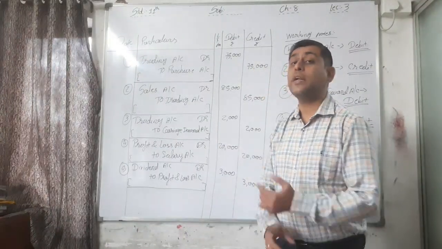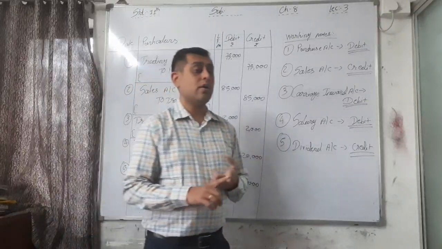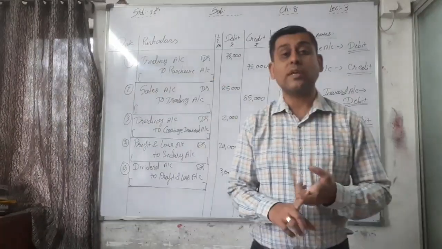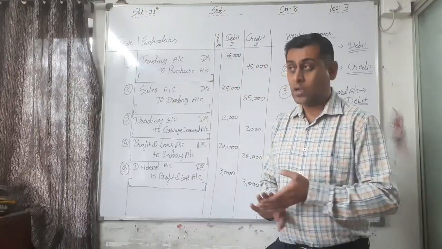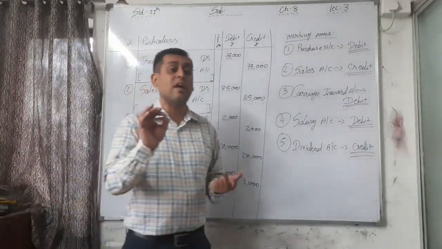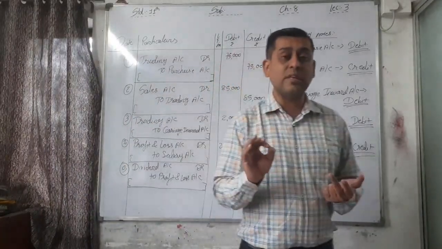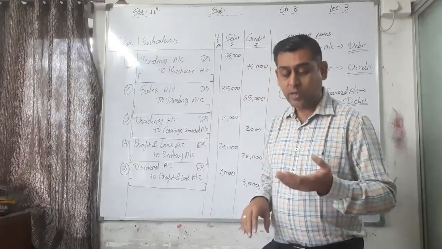If it is a real account or a personal account, it is not recorded in the trading or profit and loss account. All types of income as well as all types of expenses regarding trading and business are recorded to trading and profit and loss account.